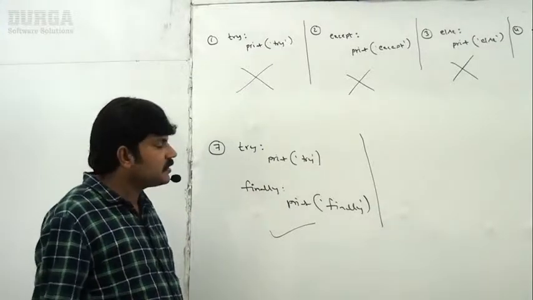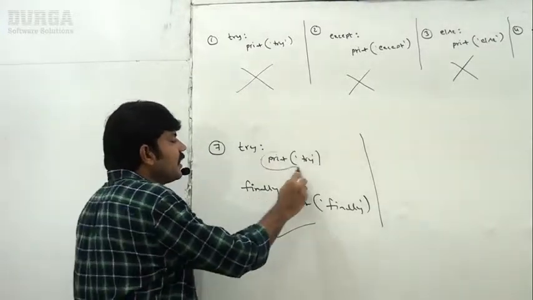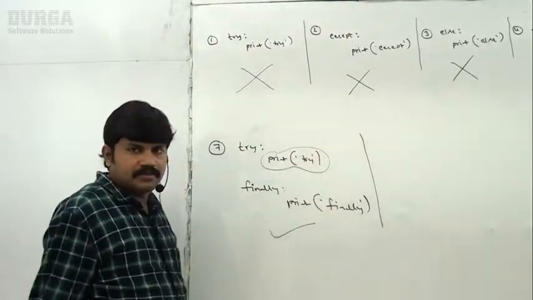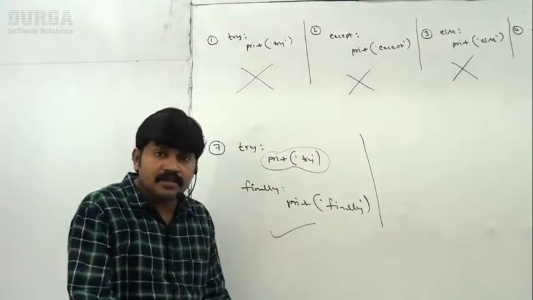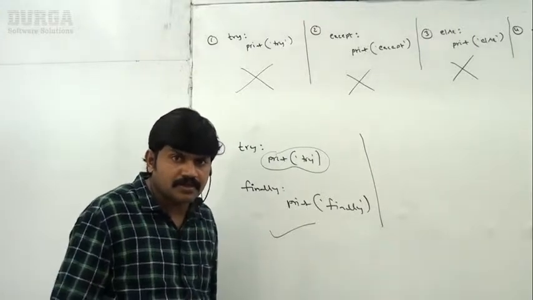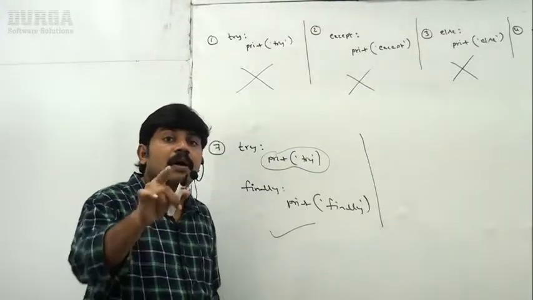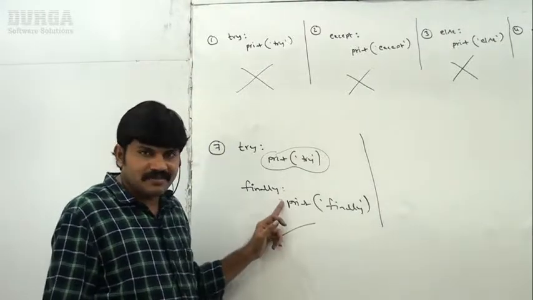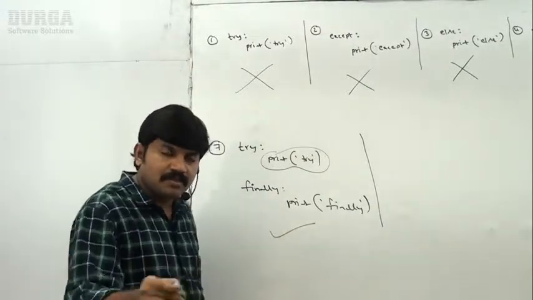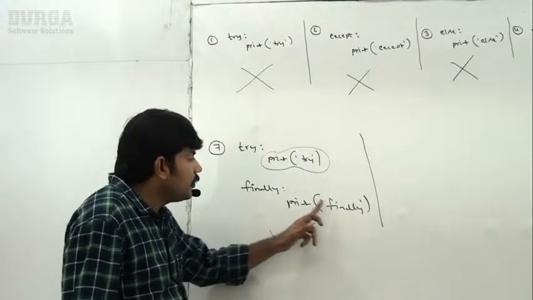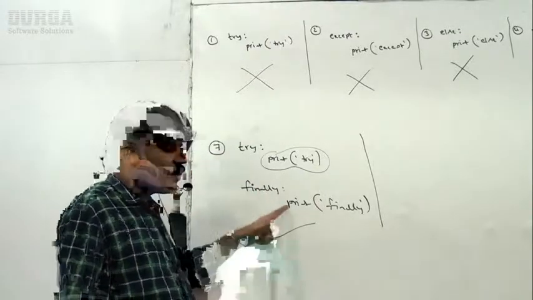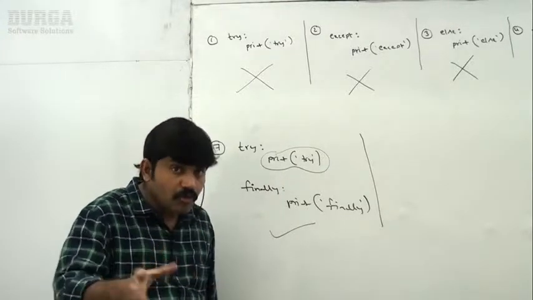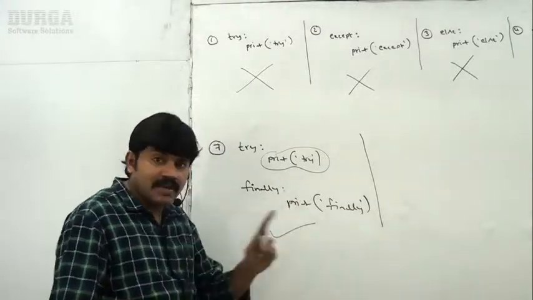What is the reason for that? Sir, maybe there is a chance of raising an exception. Okay, I don't know how to handle the exception, so that's why I didn't write an except block. I want abnormal termination only. But before abnormal termination, can you please close my database connection? Perfectly, this is valid syntax, right? Try finally, without except, without else, is a perfectly valid combination.